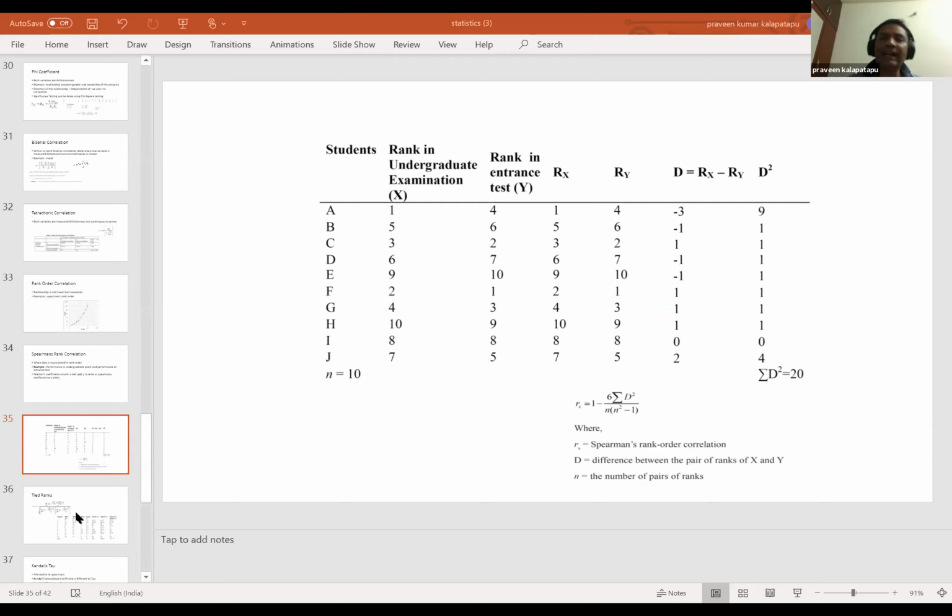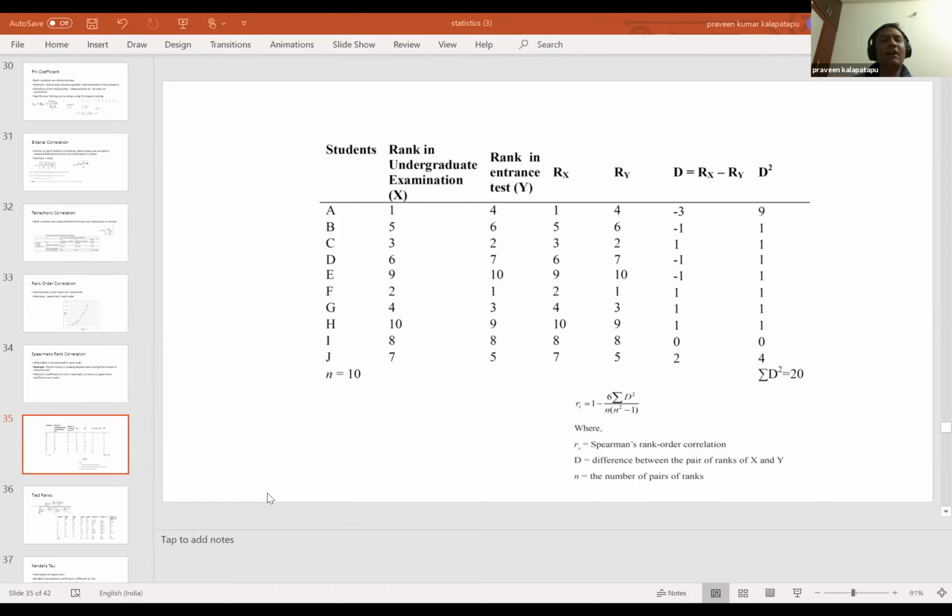There's something written in the book itself, like what Seema just asked: why are we doing this? Just to understand the relationship. If rs, which is Spearman's correlation, is positive, that means the relationship is positive. If it's negative, then the relationship is negative. If the value comes to 0, that means the relationship is weak.